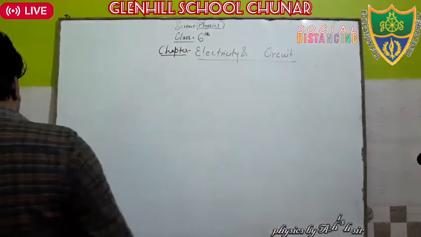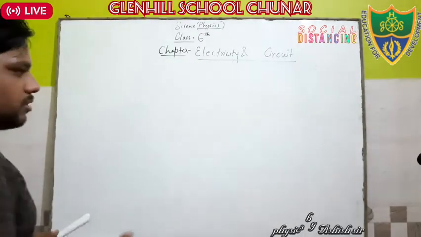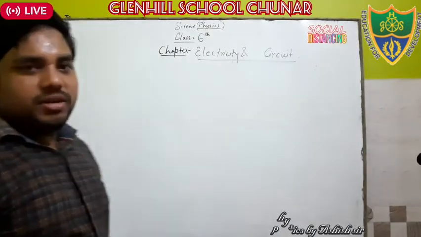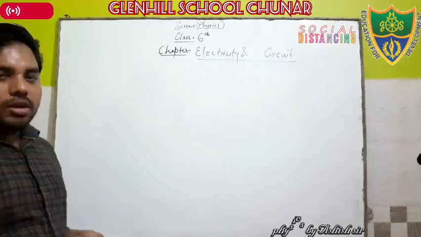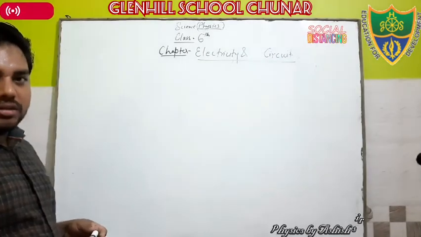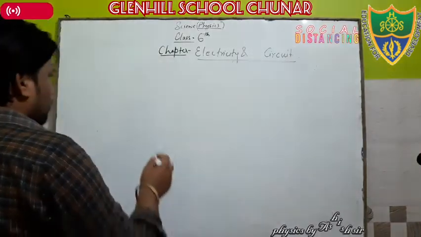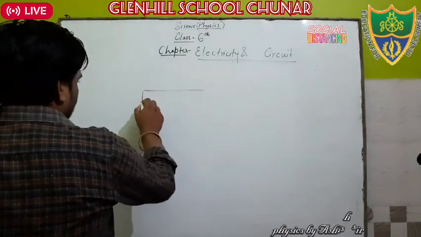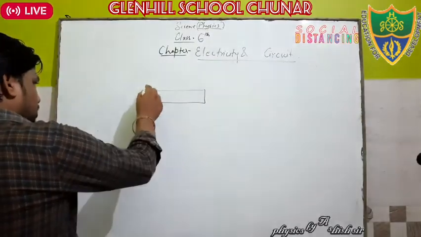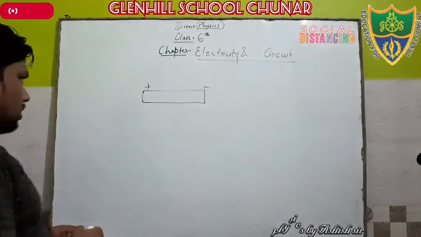Okay, you see the dry cell, which is used in remotes, TV remotes, AC remotes, radio, and torch. In these equipments a dry cell is used. Now see first, what is a dry cell? Suppose this is a dry cell, there are two terminals. The first one is positive and the second one is negative. Okay, clear?